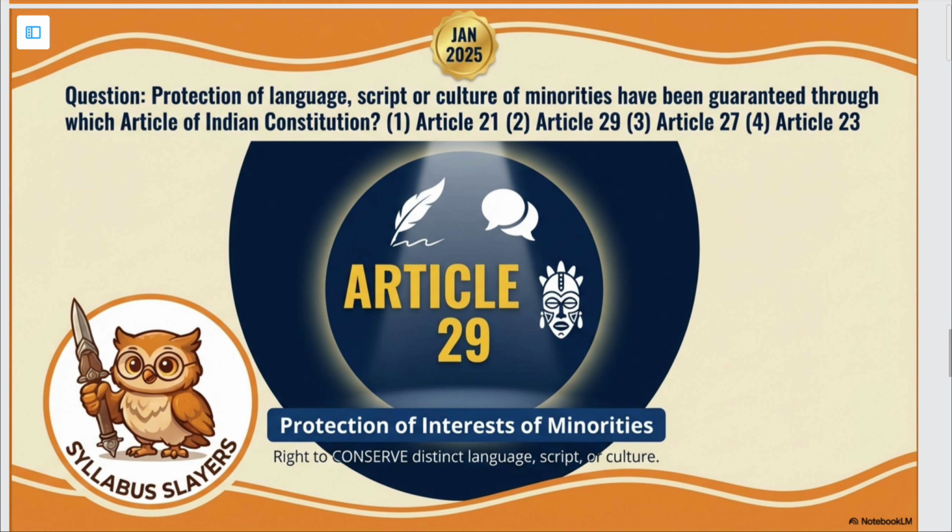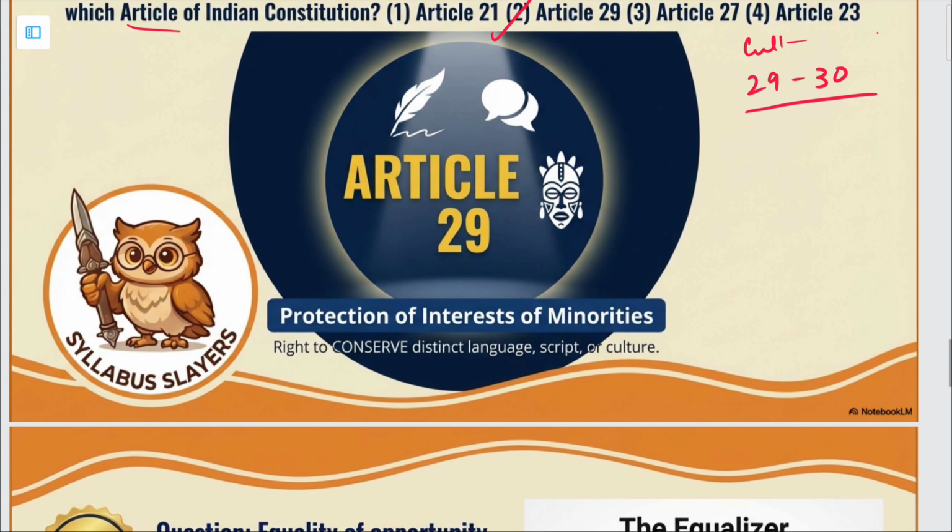Next question. Protection of language, script or culture of minorities have been guaranteed through which article of the Indian Constitution? So ये आर्टिकल 29 है ना, राइट्स टू माइनॉरिटीज़ और कल्चरल एंड एजुकेशनल राइट्स करके बोलते हैं उसको. आर्टिकल 29 एंड 30 कल्चरल एंड एजुकेशनल राइट्स. ठीक है, so this is a part of Article 29.